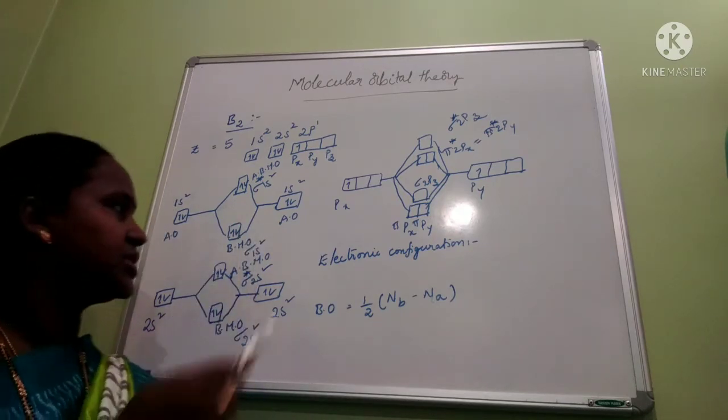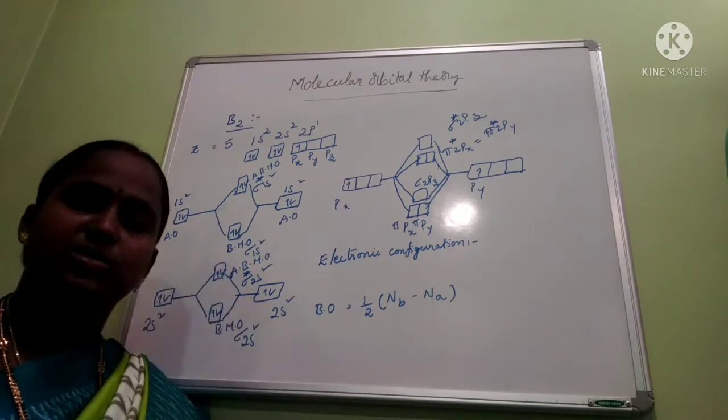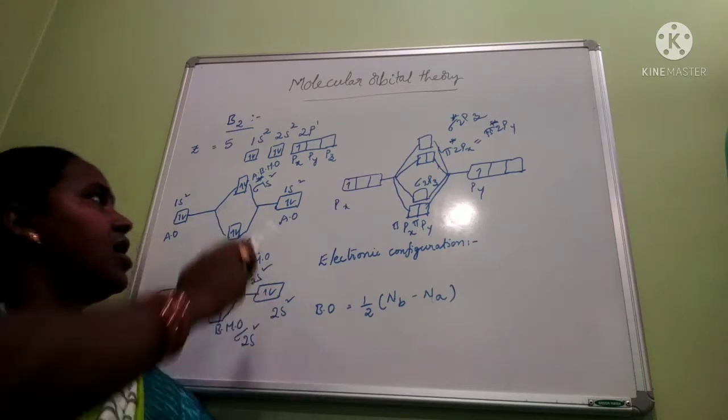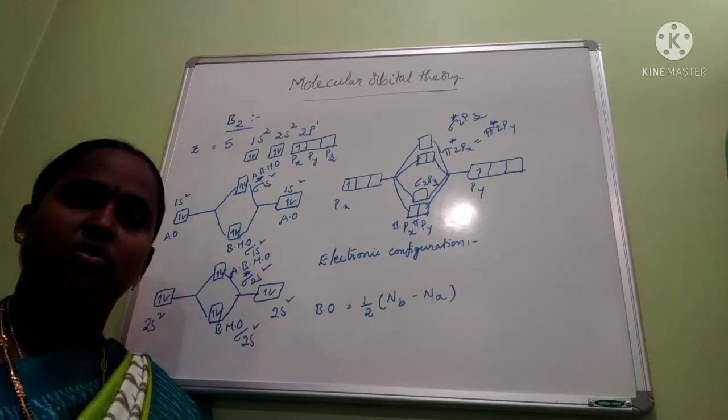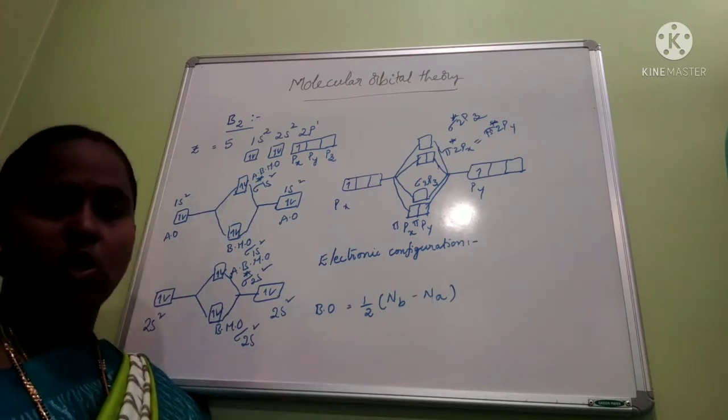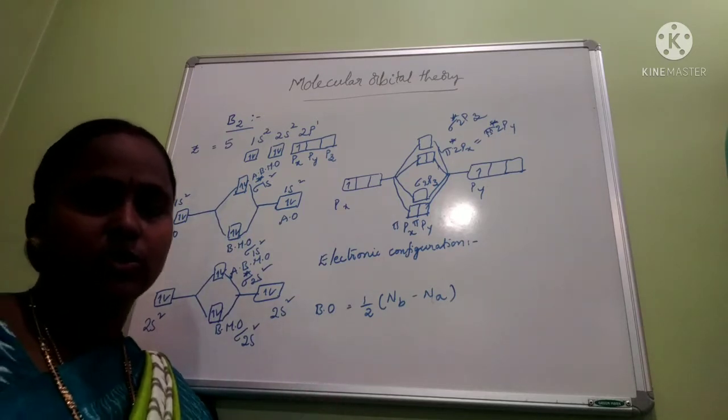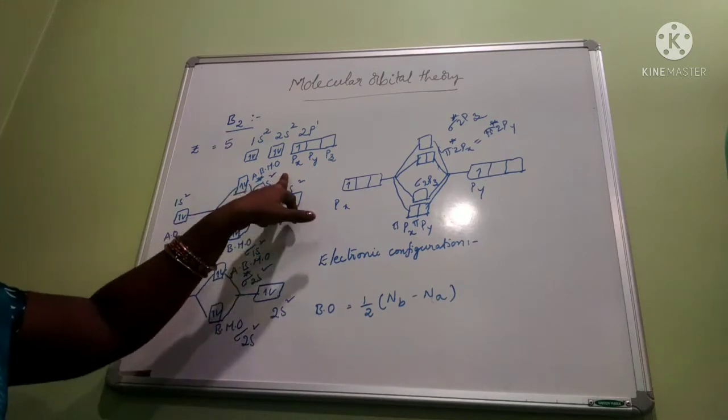So this one is sigma 1s. How many electrons are present there? 2 electrons. That's why sigma 1s squared. Anti-bonding is sigma star 1s. How many electrons? 2 electrons. So sigma star 1s squared.